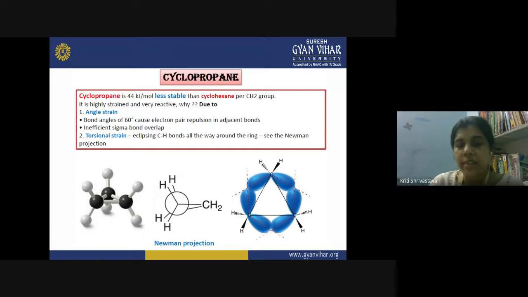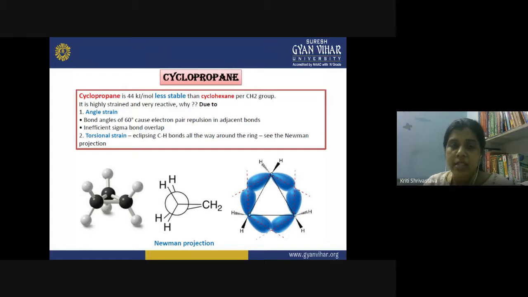When the bond angle deviates a lot from its ideal value, the bond angle of 60 degrees causes electron pair repulsion in the adjacent bonds, and this causes insufficient sigma bond overlap, because the hybrid orbitals have to bend a lot and cannot overlap effectively. So the structure of cyclopropane has really high energy, and it reacts quickly in order to achieve a stable, low-energy state.